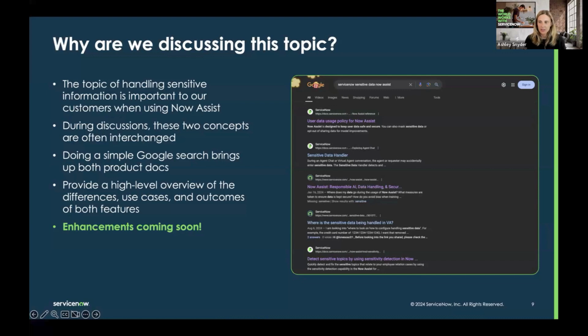We found that during conversations, a lot of the time these two topics are interchanged. So, like I mentioned, we wanted to containerize them so that you can have a better understanding of what each of them are, where you can find how to configure them and use them in ServiceNow, and the goals and the outcomes of each of these topics. And for fun, I threw a Google search out there, really high level. If you type in something like Now Assist sensitive data, you're going to get hits for both the sensitive data handler and sensitive topics. So I wanted to demystify that. If you are doing a search or working your way through the product docs, this academy should help you know where to navigate and how to understand those docs.